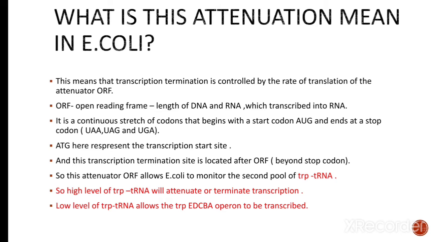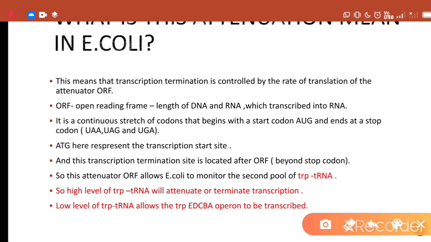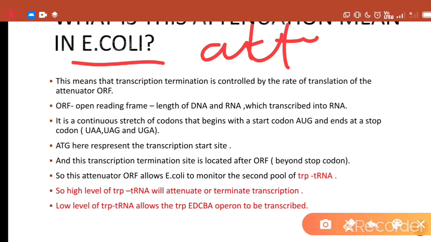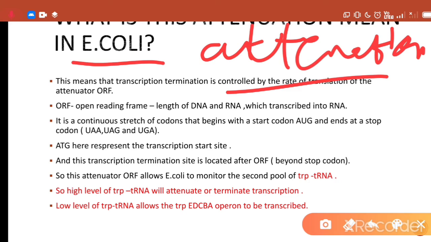Now come back to our main topic, attenuation, that controls the expression of structural genes in the trp operon in E. coli bacteria. Attenuation means the reduction of the rate of transcription of these different structural genes, and this attenuation occurs at two levels.